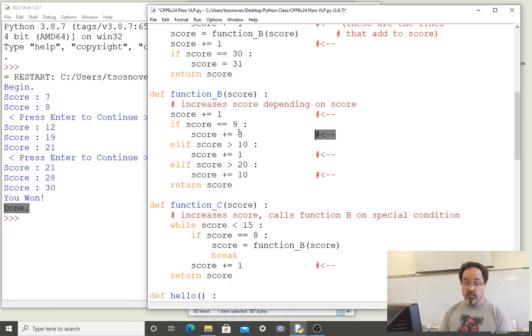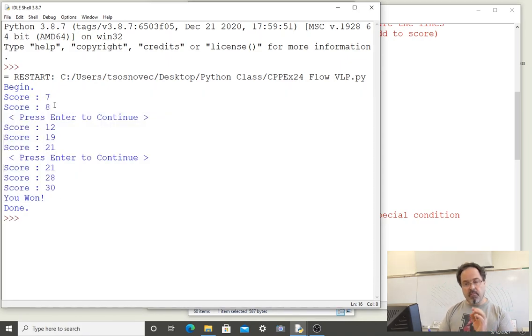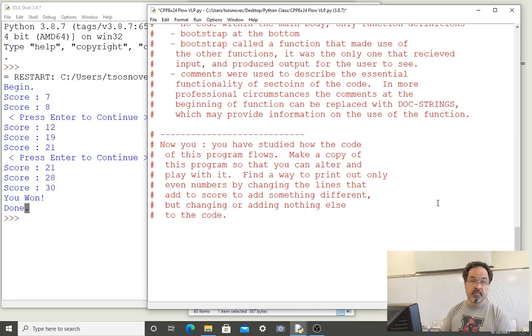You could add 0, or you could add a negative number to subtract from score. Your goal is to understand how this program is flowing so that you understand the changes that can be made, so that when the program is run, you don't get any odd numbers when score is printed. Score can definitely be the value of an odd number, but at the moments that it's printed for the user to see, see if you can only get even numbers to be printed before the program is finished. Play with it, have fun.